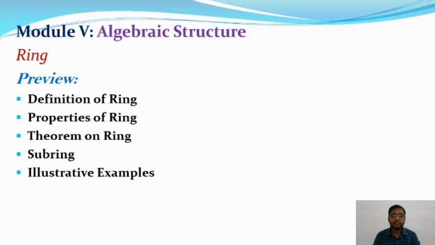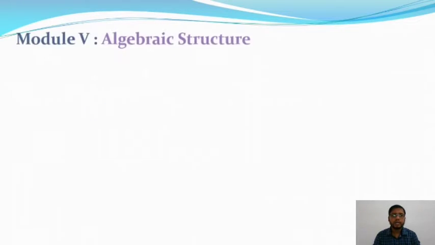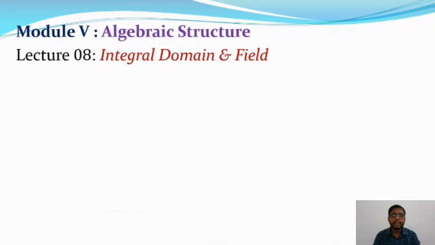So today we are going to discuss the integral domain and field, and this is my 8th lecture on the module algebraic structure.